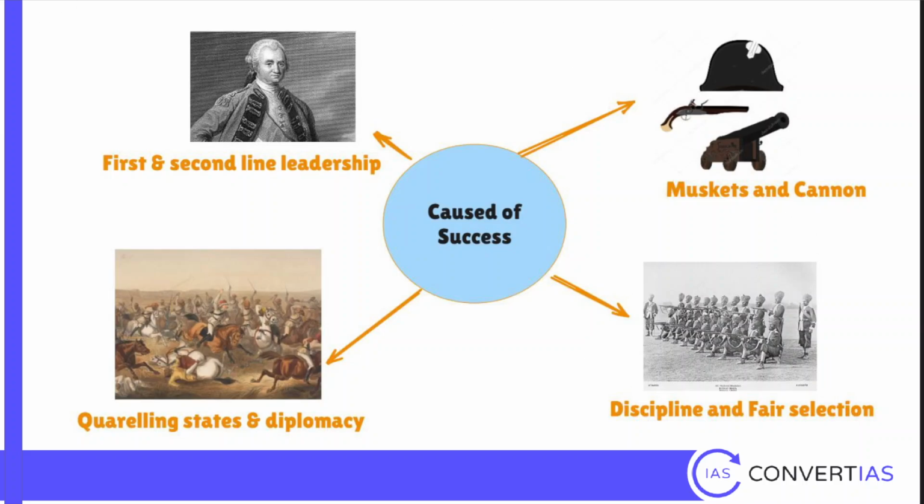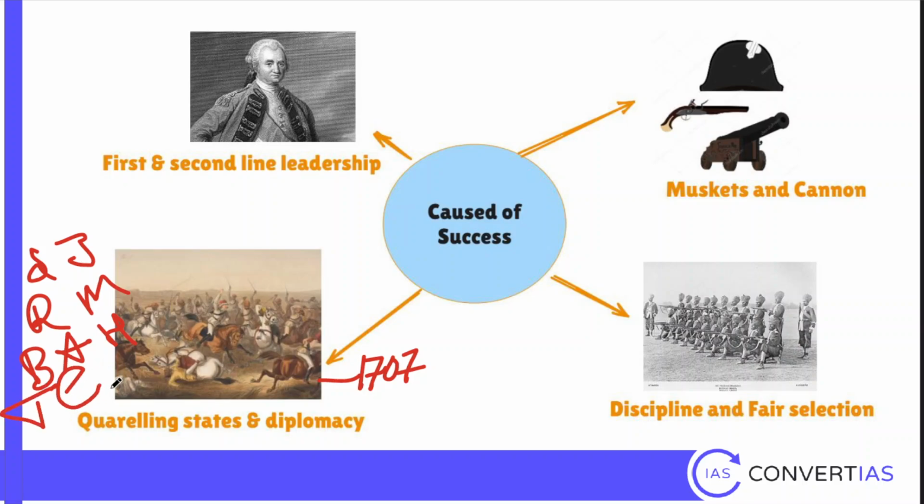Third is quarreling states within India. So after the decline of Mughals since 1707, you have a series of polities in India. You have the Sikhs, you have the Jats, you have the Rajputs, the Marathas, the Nawab of Bengal, Awadh, Hyderabad. Then a series of other kings, Travancore, Carnatic, Mysore, all of them are fighting each other. So this practice was started by Dupleix again. He started interfering in the internal affairs. He started forming alliances with one king against the other, and the British continued this.